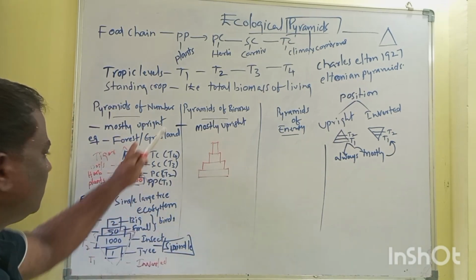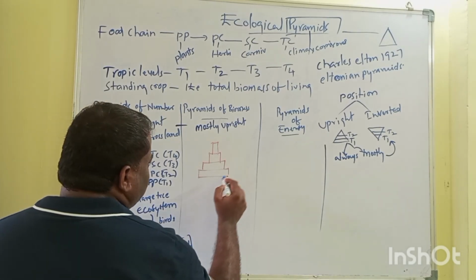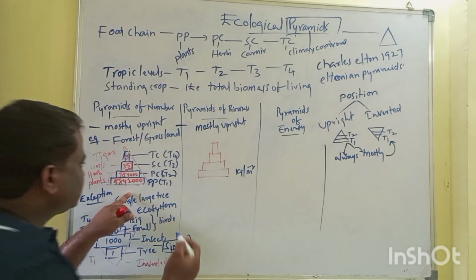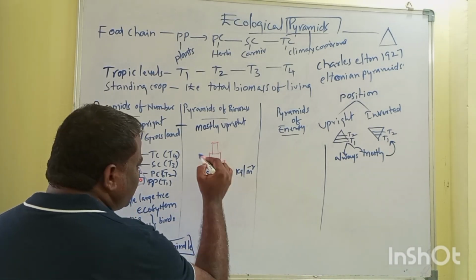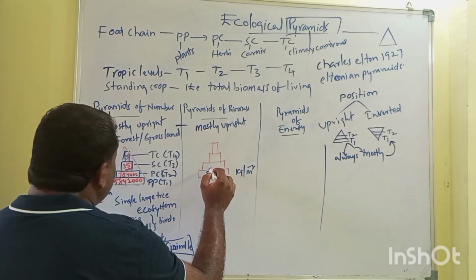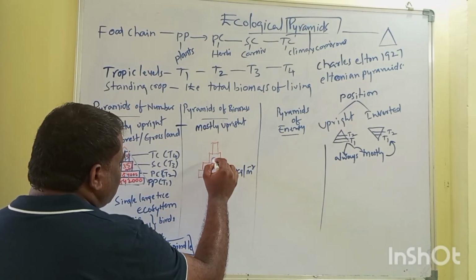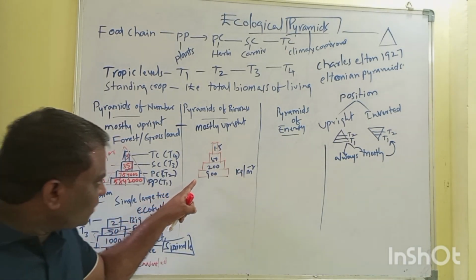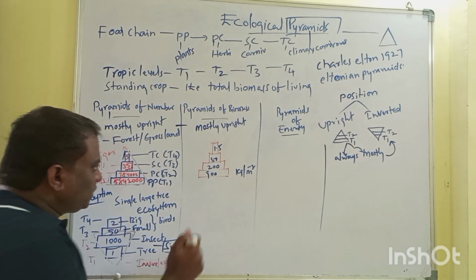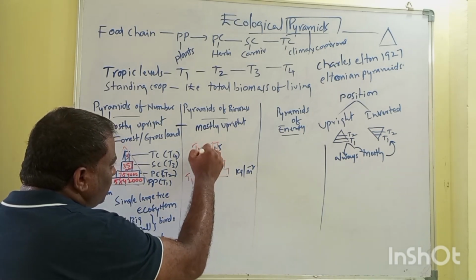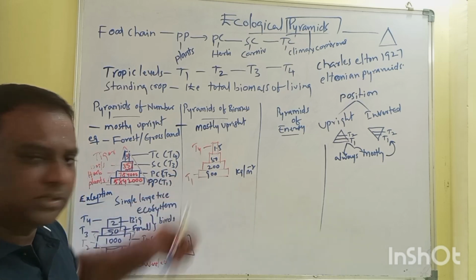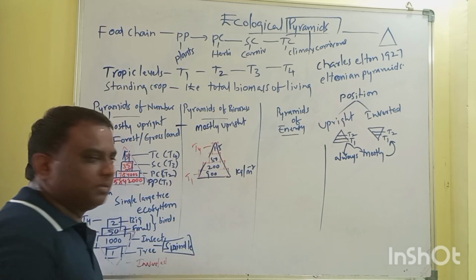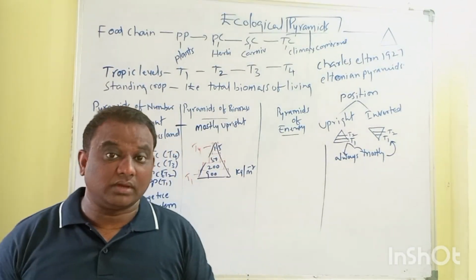Let us take the same example of a forest ecosystem, where we take biomass in kilograms per square meter. For the plants, let us say 900 kgs; then you can take 200 kgs, then 50 kgs, and here 1.5 kgs. So there is a gradual decrease in the biomass from trophic level 1 to trophic level 4. This is a mostly upright, triangular pyramid. When numbers are higher, the biomass is also commonly higher, right?